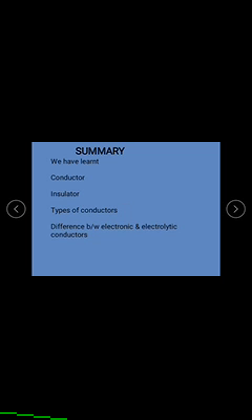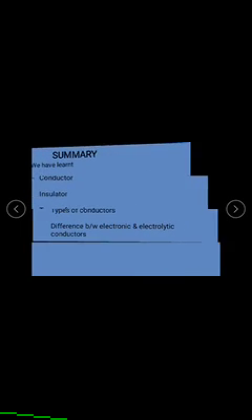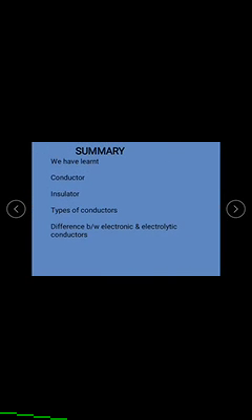We have also learned about the types of electrolytes, that is, strong electrolytes and weak electrolytes. Examples of strong electrolytes are strong acids, strong bases, and salts like potassium chloride, potassium iodide, sodium chloride, etc.